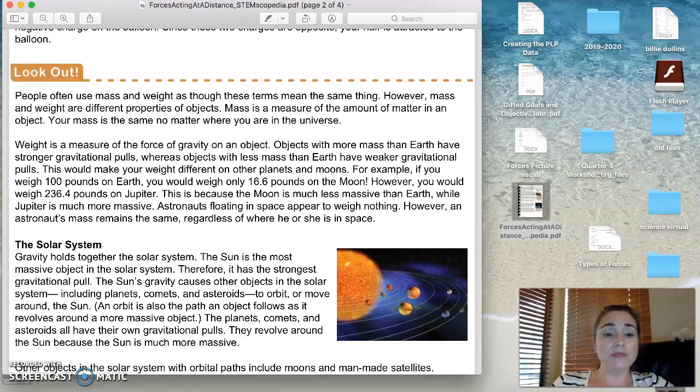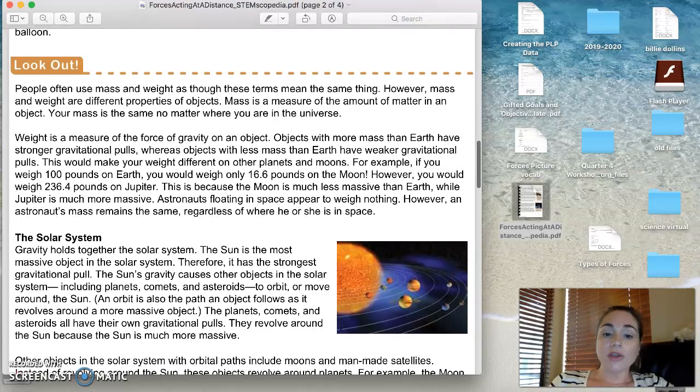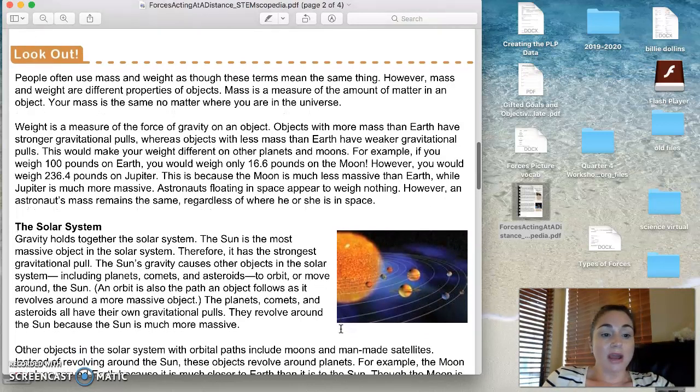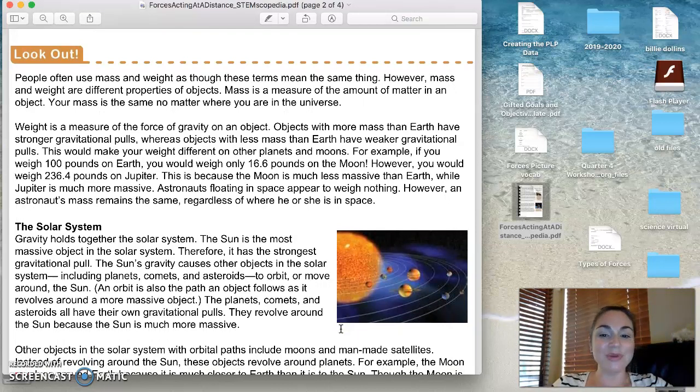Weight is a measure of the force of gravity on an object. Objects with more mass than Earth have stronger gravitational pulls, whereas objects with less mass than Earth have weaker gravitational pulls. This would make your weight different on other planets and moons. For example, if you weigh 100 pounds on Earth, you would only weigh 16.6 pounds on the moon. That's similar to the example I gave.